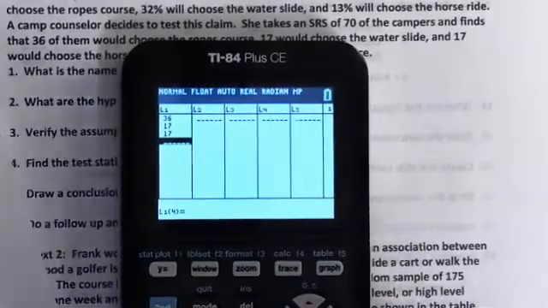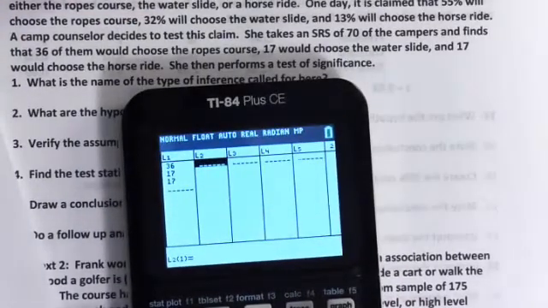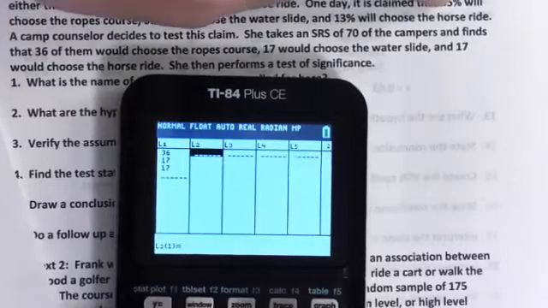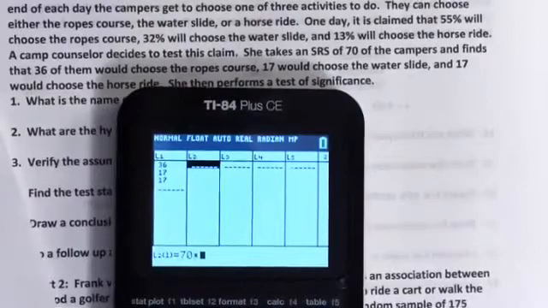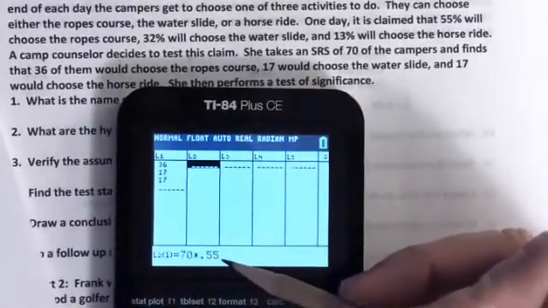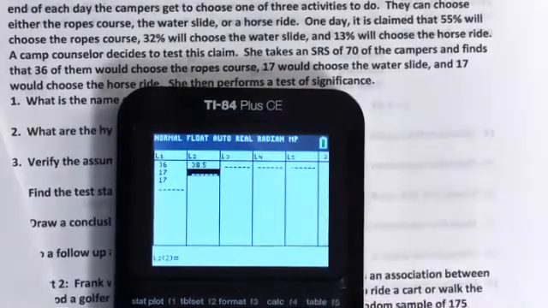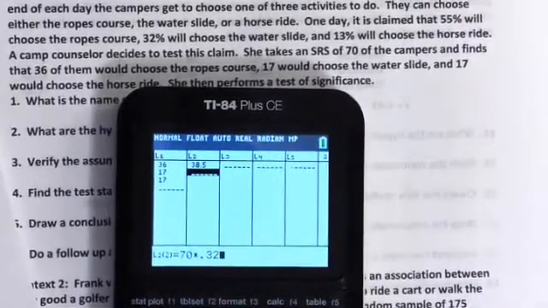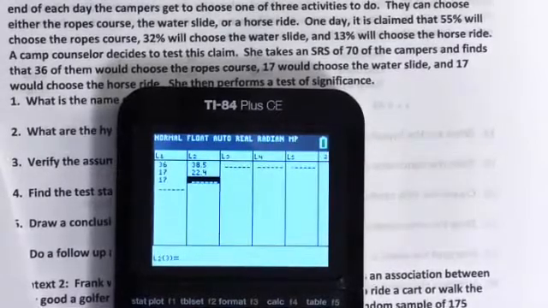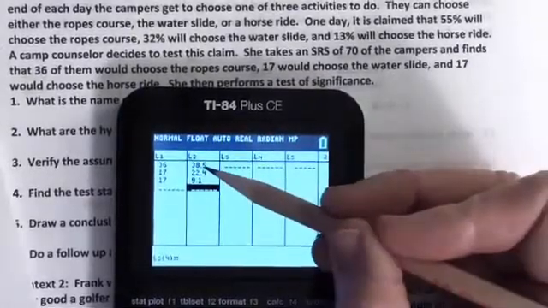Our expected counts go in list 2. So this is how you do that. First of all, for the ropes course, it's 55% of 70. So you would just take 70 times 0.55, just like that. That's how you get your expected counts, the sample size times the proportion. For the second one, which is the water slide, it would be 70 times 0.32. And for the third one, for the horse ride, it'd be 70 times 0.13. That's how you get those expected counts.